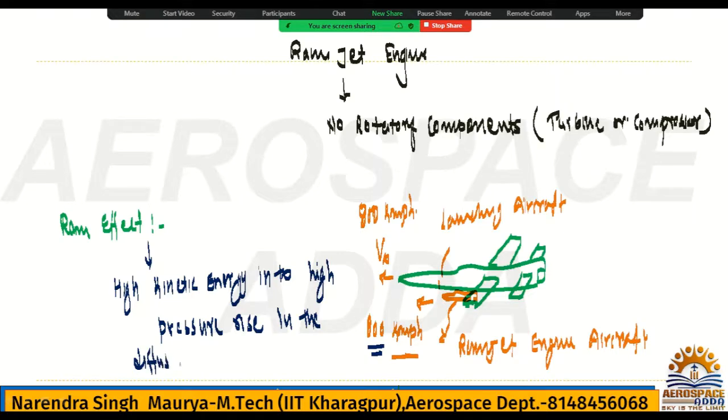We do not have any compressor, right? So whatever pressure rise is possible will be only in the diffuser. Based on this, the ram effect requires a proper design of the ramjet engine. I will show the special design of the diffuser so you may understand.